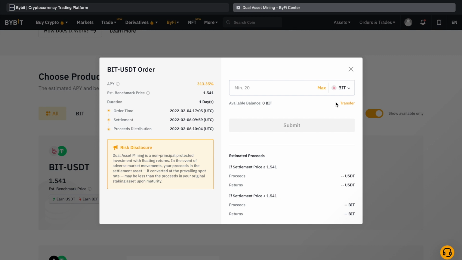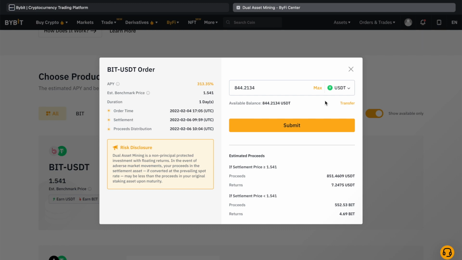To proceed, I can either choose to allocate funds in BIT or in USDT, and since my funds are currently in USDT, I switch to this quote currency and allocate the max amount that I have. Before I press the submit button, let's take a quick look at the information shown on this order page. I already mentioned to you that the duration of locking my funds is just 1 day, and we saw that the APY was above 300%, specifically 313%.